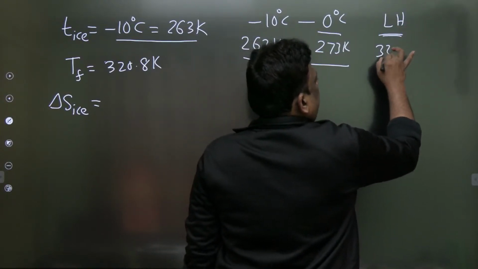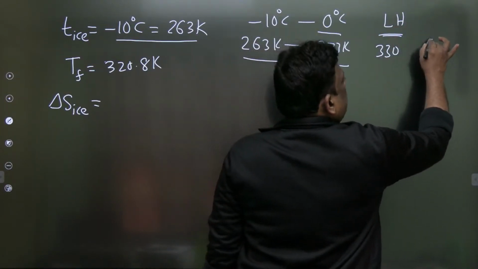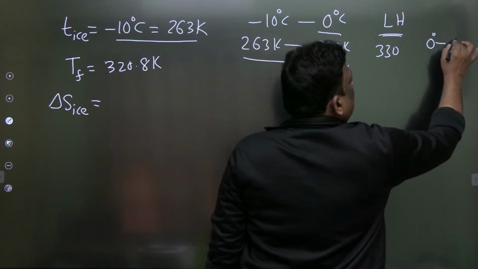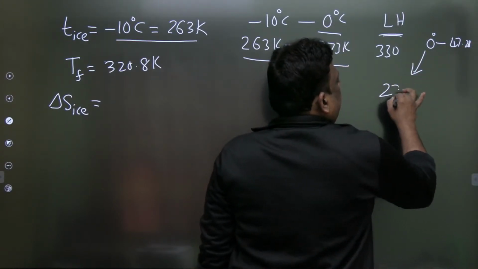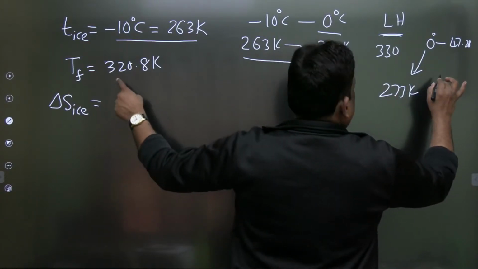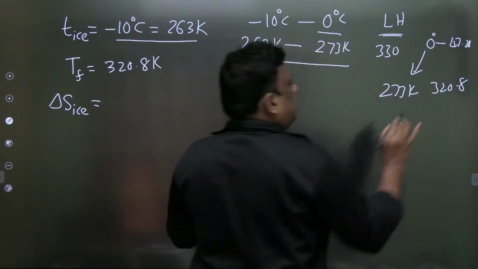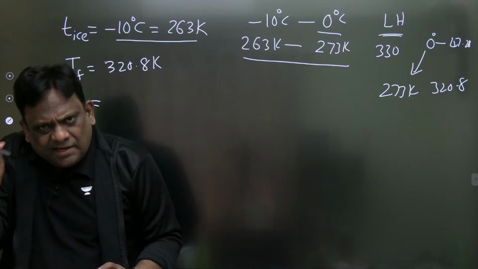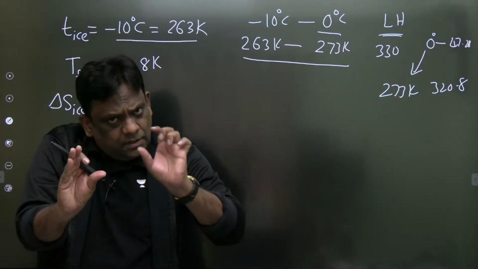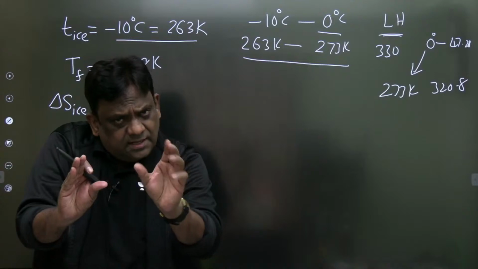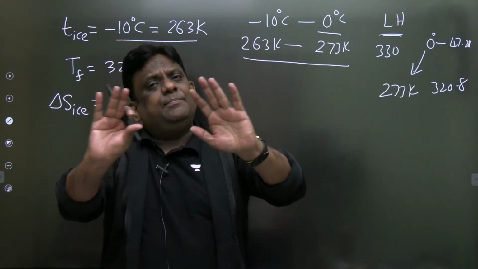What is latent heat? 330. Then from 0 degrees centigrade, we already got 47.28. That means 273 Kelvin to the final temperature of 320.8 Kelvin. Let me repeat, sirs. Minus 10 degrees centigrade to 0. Then 0 to 0, phase change. Then 0 to 47, and keep temperatures in Kelvin.